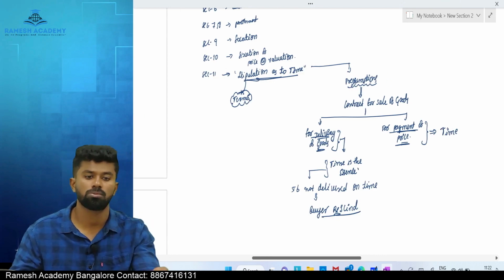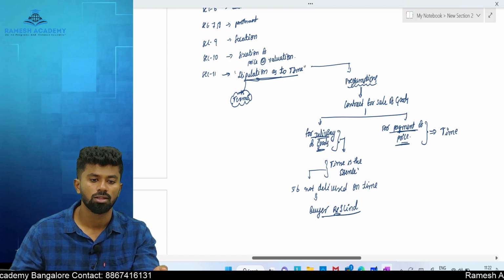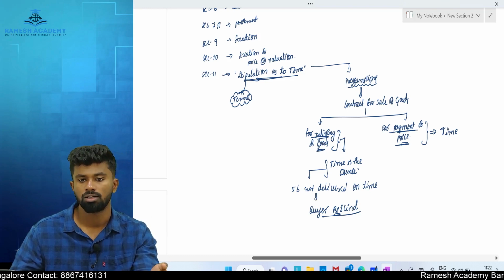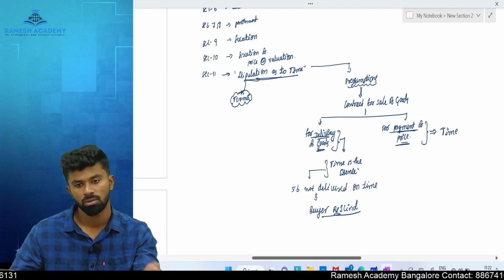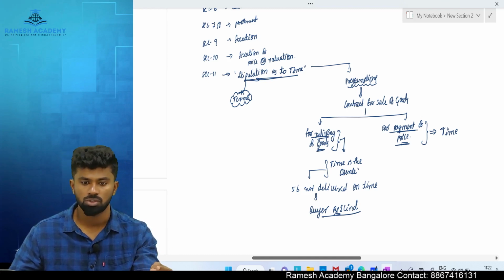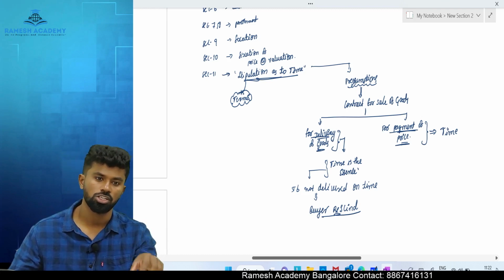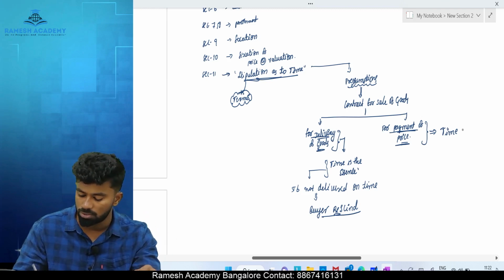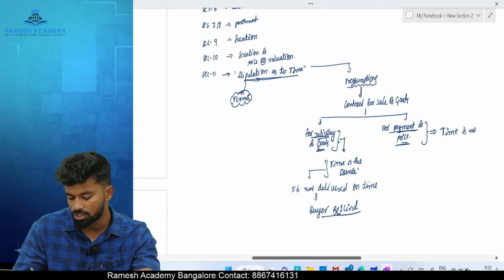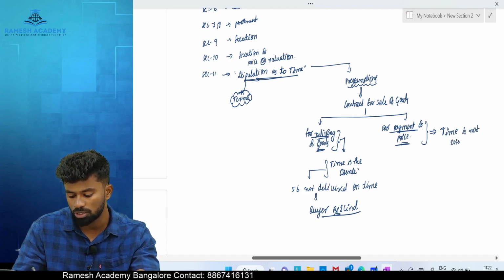So what is the presumption by law? The law says for delivery of goods, what is important? Time is important. But for payment of money, time is not important. But this can be changed by what? Agreement between the parties. For payment of price, time is not the essence. Means time is not important.